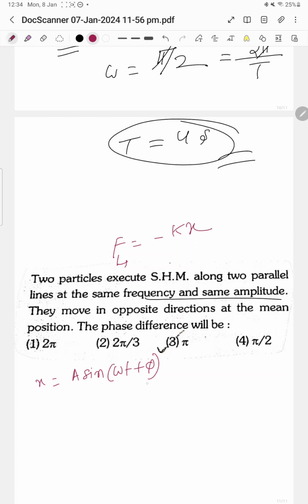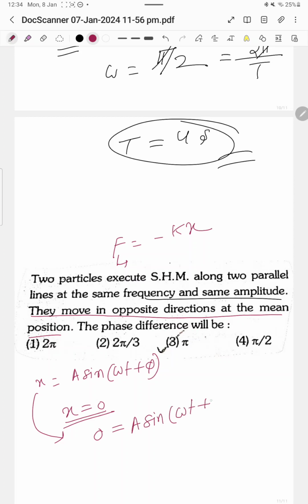Given that they cross each other at the mean point, and they move in opposite directions at the mean position. So at mean position x equals 0, and from here, putting the value of x, we get a sin (omega t plus phi) equals 0.